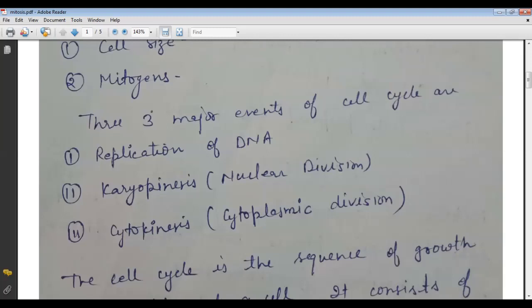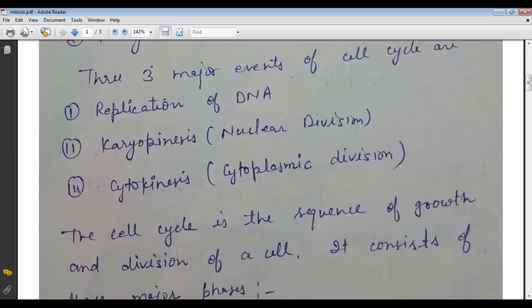Next is karyokinesis. Karyo means nucleus, so the division of the nucleus is called karyokinesis. The next type of division is called cytokinesis. It means the cytoplasm which is present in the cell is divided into other parts, and this division of the cytoplasm is called cytokinesis.